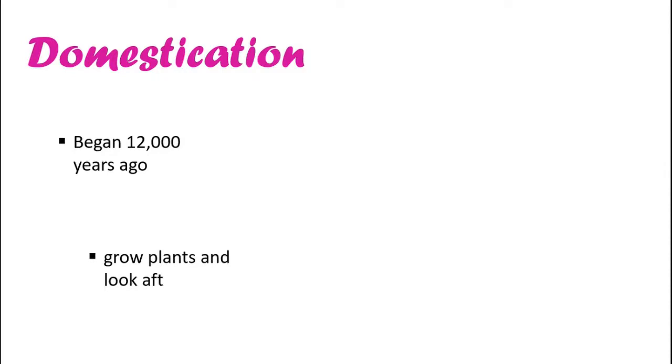So for growing plants, people have to select the plants also, and for domesticating them people have to select the animals also. Like they cannot domesticate a wild animal like tiger or lion. They have to select animals which जो मतलब शांत हो, ऐसे ग्रास पे सर्वाइव कर जाए. So they selected plants and animals for domestication.